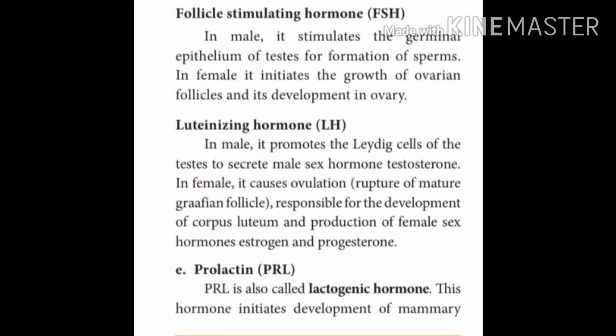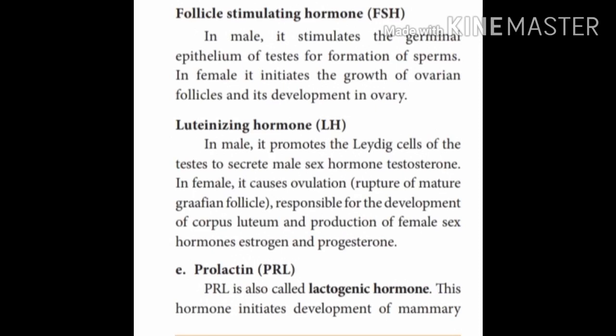Follicle stimulating hormone, FSH, in male stimulates the germinal epithelium of the testis for formation of sperms. In female, it stimulates the ovarian follicles and the development of the ovary. The next one is luteinizing hormone, LH. It promotes Leydig cells of the testis to secrete the male sex hormone testosterone, and in female it causes ovulation.